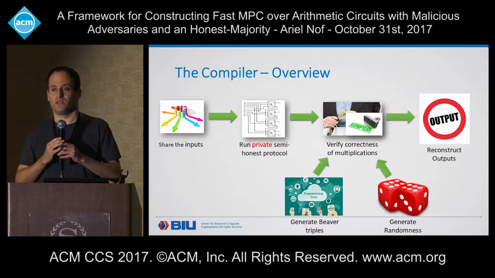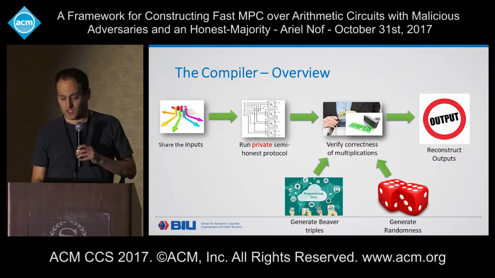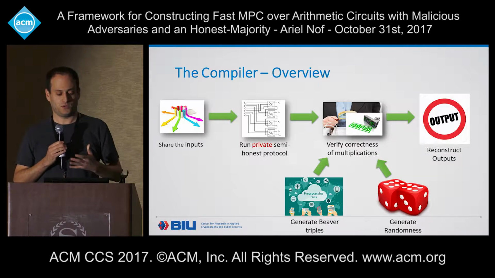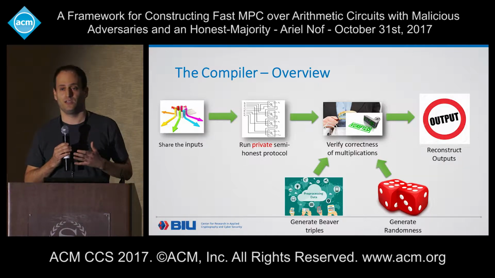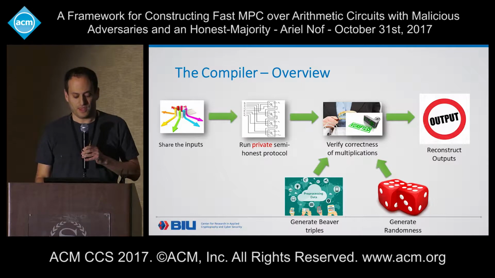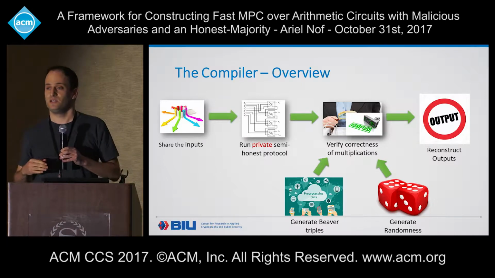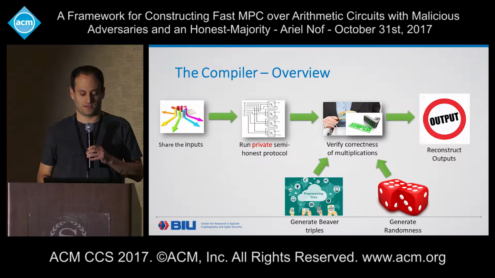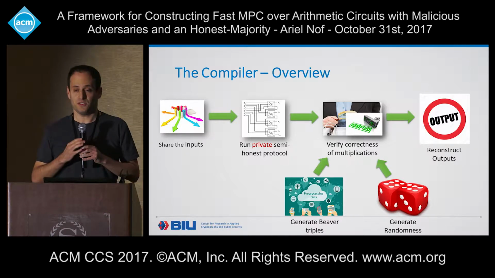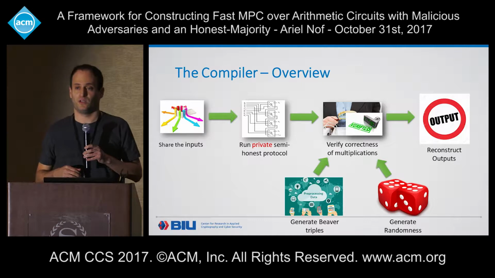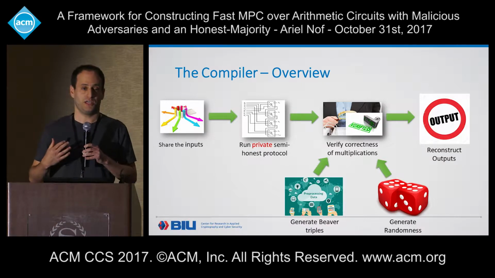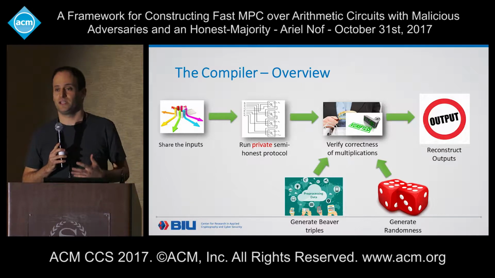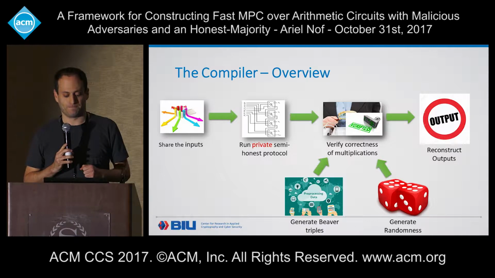Okay, so let's start with a high-level overview of our compiler. As in any protocol that is based on secret sharing, our compiler starts with the parties sharing their inputs to the other parties. Then we compute the circuit using some semi-honest protocol. And then, because the adversary is malicious and might cheat, we run a verification step where we verify the correctness of all multiplication gates. Why only multiplication? Because in other gates, there is no interaction between the parties, so the adversary cannot cheat.